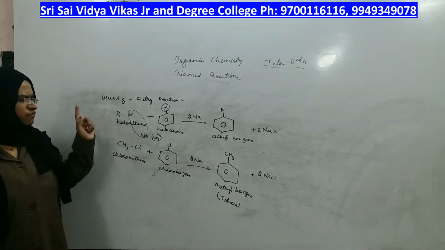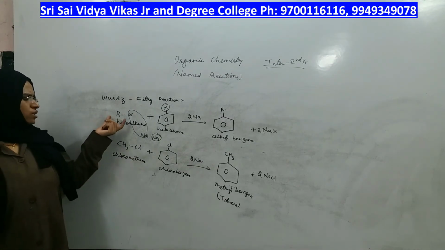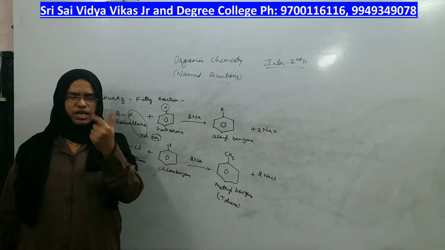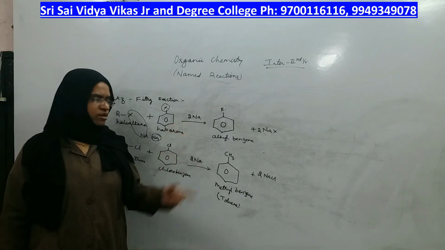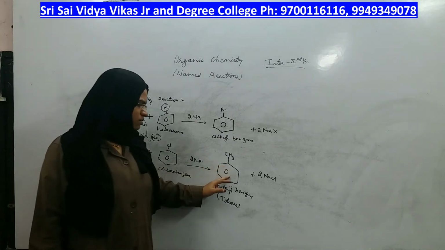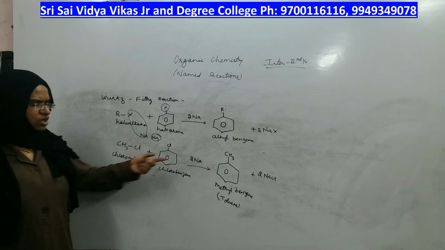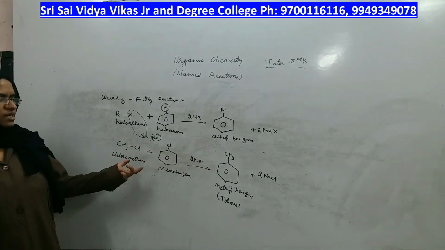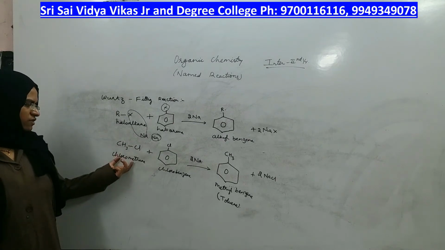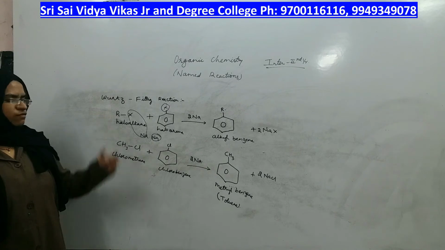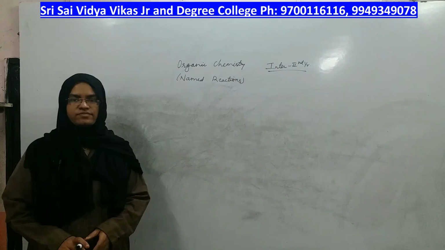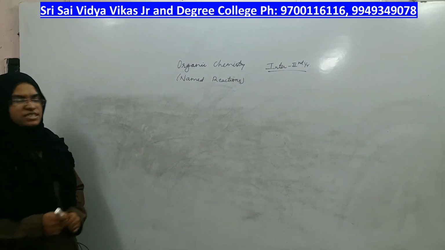So this is Wood's fatigue reaction. Wood's reaction was 2 haloalkanes only, but Wood's fatigue reaction is 1 haloalkane and 1 haloarine in the presence of sodium to give you alkyl benzene. If you take chloromethane, you get methyl benzene. If I take chloroethane, you will get ethyl benzene, right? The reaction is the same. Reagents are the same, but the product changes depending on which reactants you take. This is Wood's fatigue reaction. Now we will see the next named reaction. Please copy this.